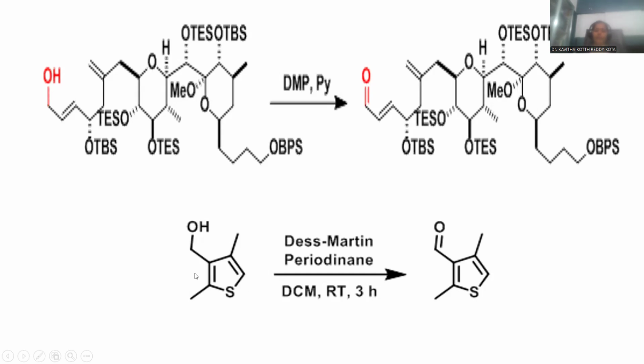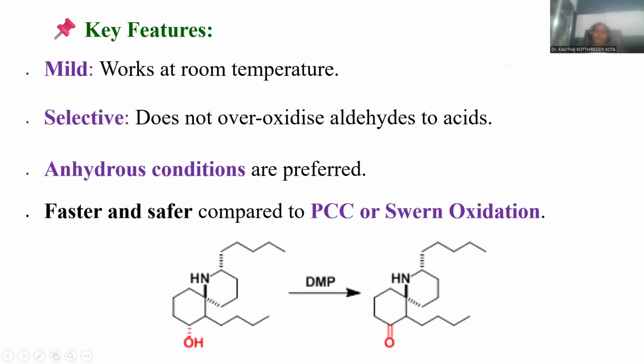This is the molecule taken as thiophene, thiophene having the methyl CH2OH, this kind of possible functionalities over there. Dess-Martin periodinane is supposed to be added, with dichloromethane taken as the solvent medium, the most efficient aprotic solvent. Room temperature is sufficient for the reaction to go. Simply wherever alcohol is there, that is turned into a carbonyl compound by means of Dess-Martin oxidation. This is the simplest example for this process.